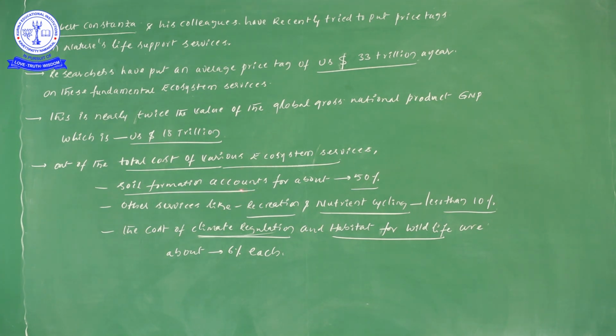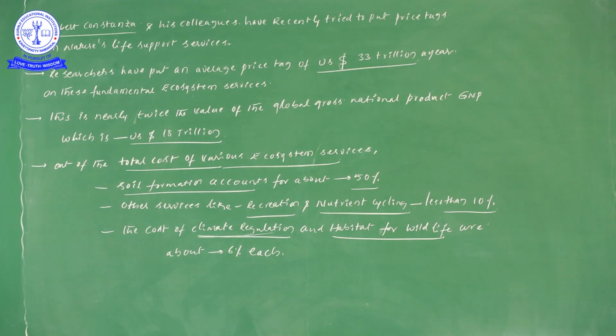Let me move back once. Soil formation accounts for 50% of the total cost. Other services like recreation and nutrient cycling account for less than 10%. The cost of climate regulation and habitats for wildlife is about 6%.